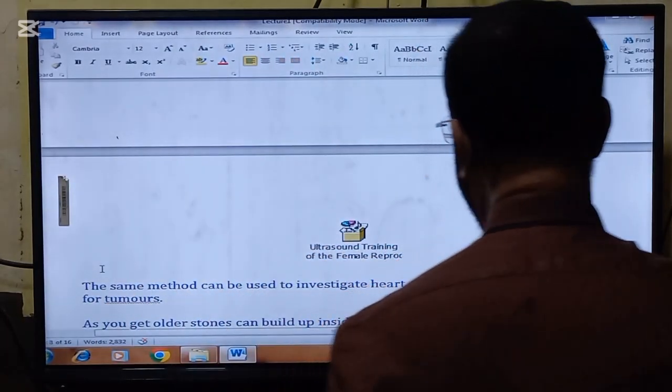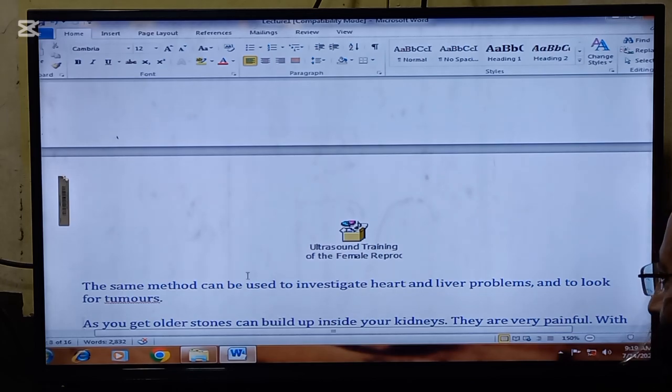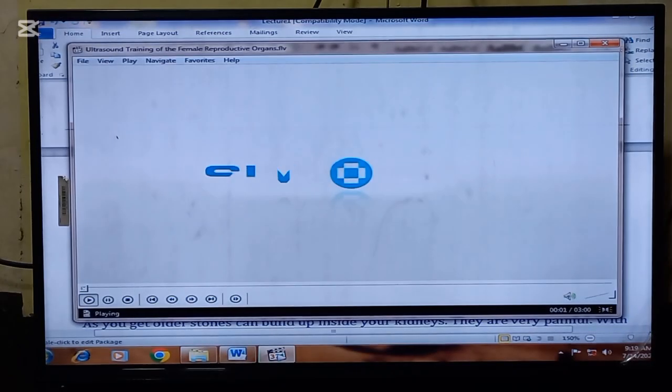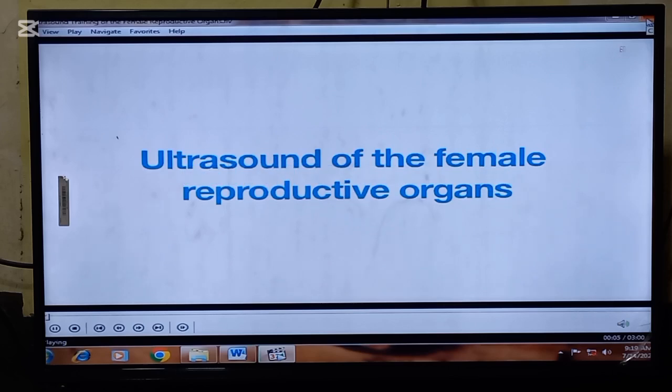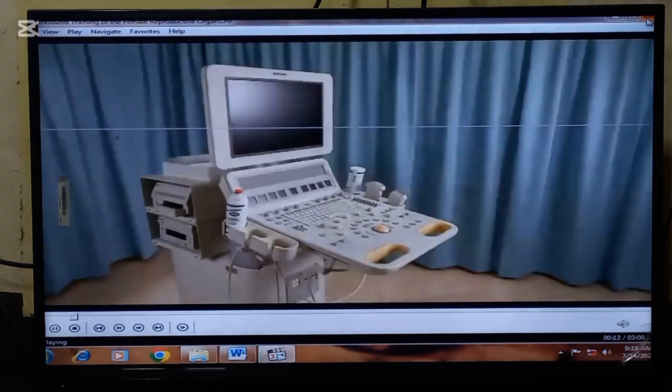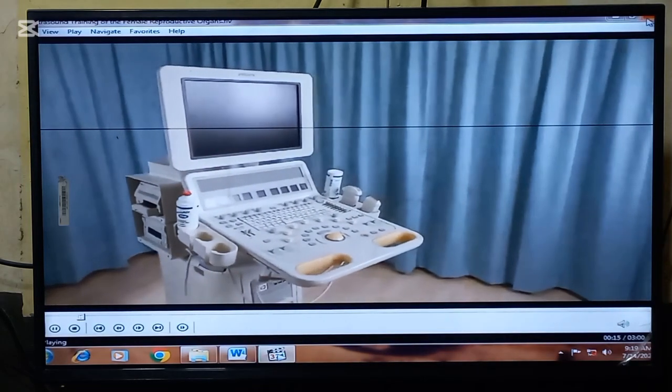Okay, here is another video that will make your concepts more clear now. This video demonstrates how to set up and perform an ultrasound scan of the female reproductive organs. Equipment required includes the following: a standard floor model ultrasound machine.